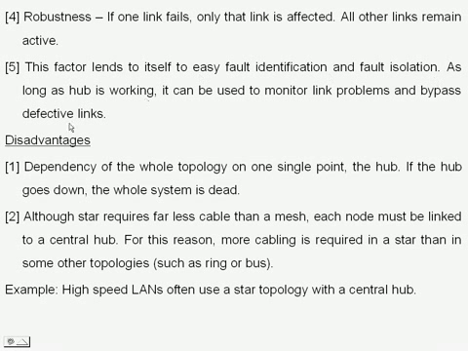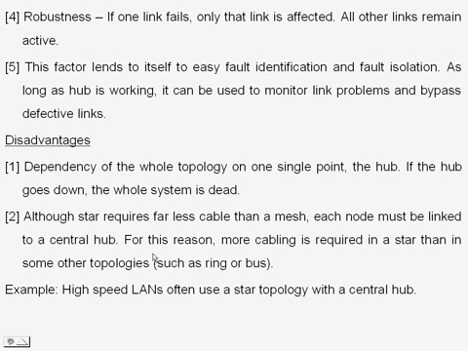What are the disadvantages? Since each station communicates with the others through the central hub, there is a dependency of the whole topology on a single point, that is the hub. If the hub goes down, the whole system is dead. Although star requires far less cable than a mesh, each node must be linked to a central hub. For this reason, more cabling is required in a star than in some other topologies. Example for star topology: high-speed LANs often use a star topology with a central hub.